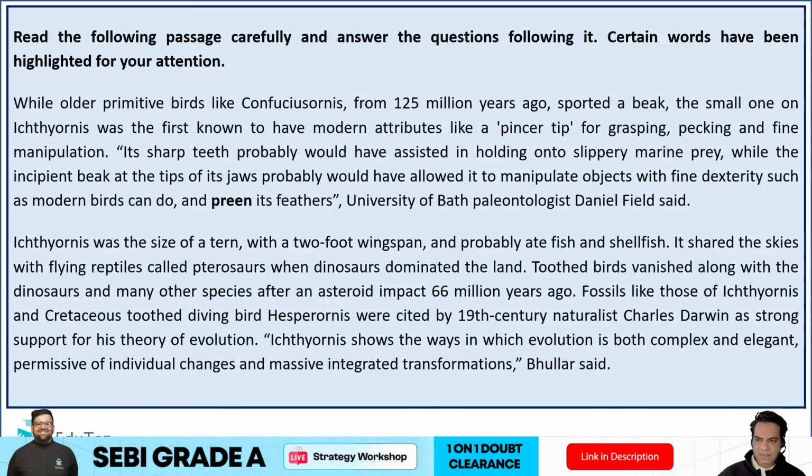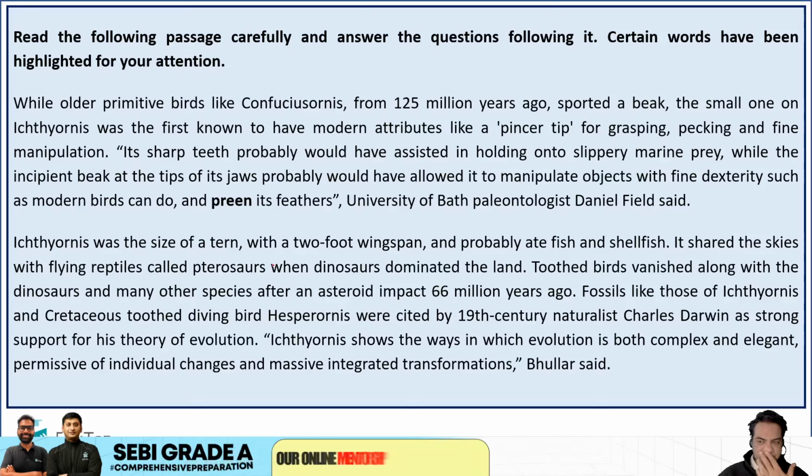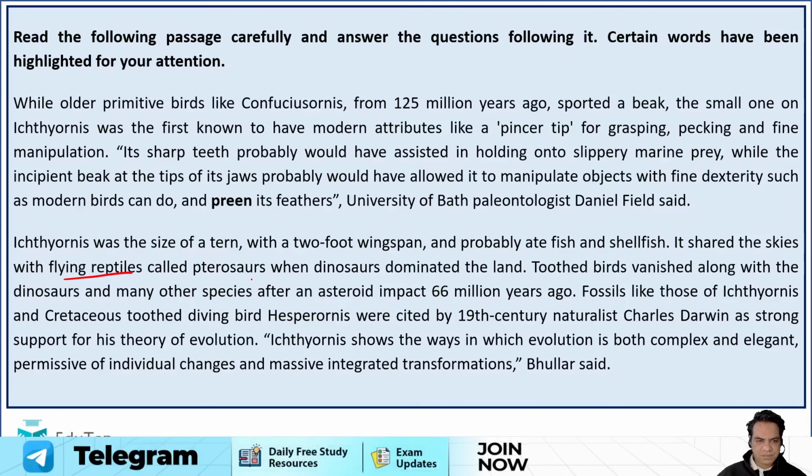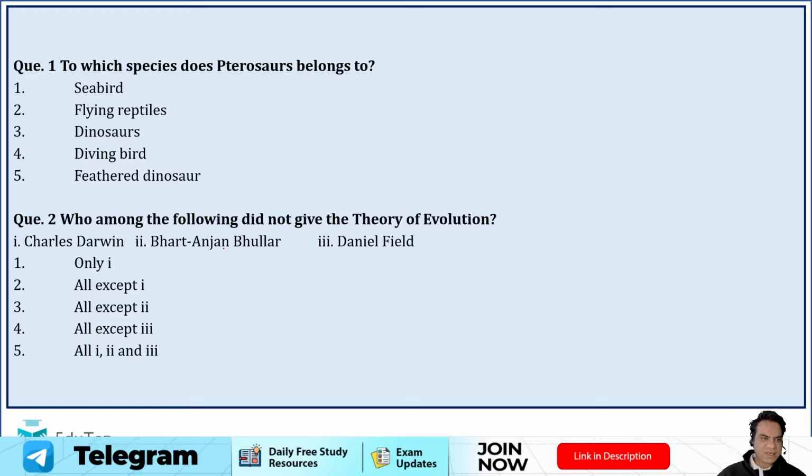ये रहा. It shared the last paragraph, second line. It shared the skies with flying reptiles called pterosaurs. So they were flying reptiles. So second option, number B, is your correct answer.